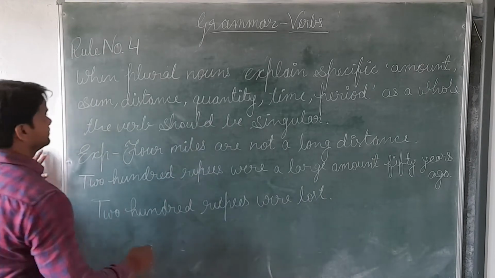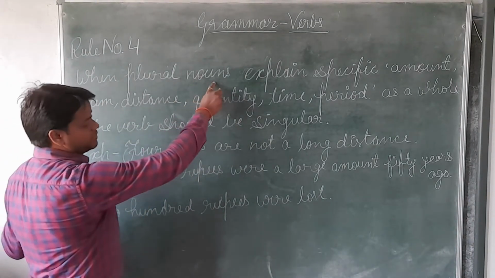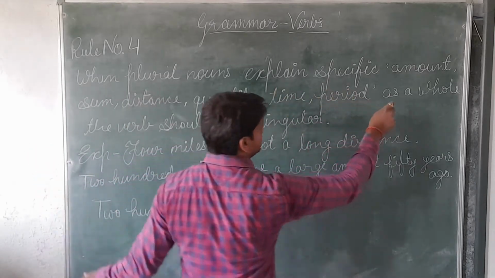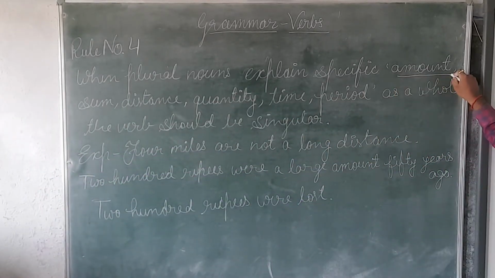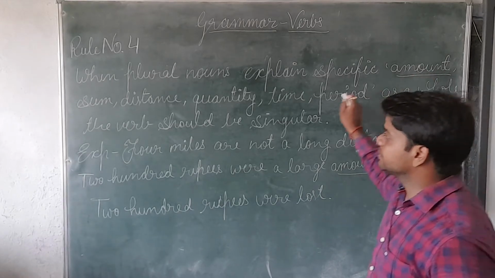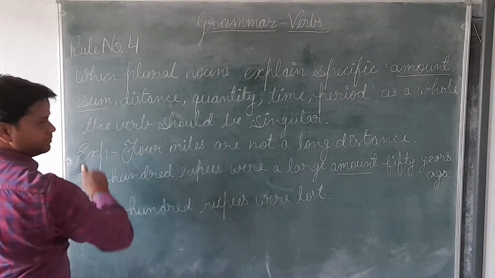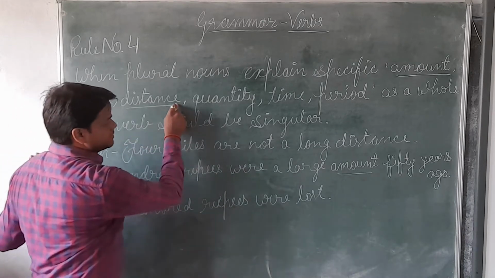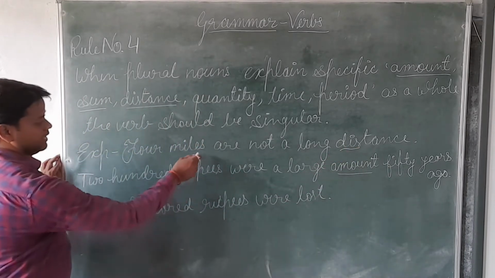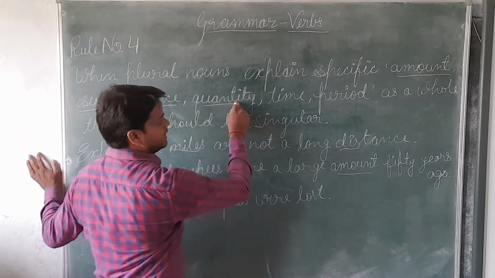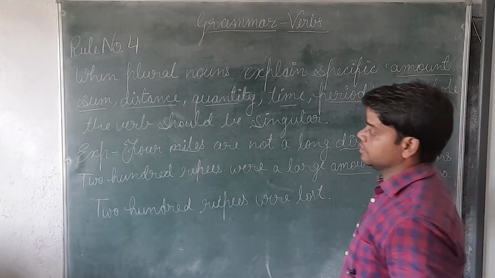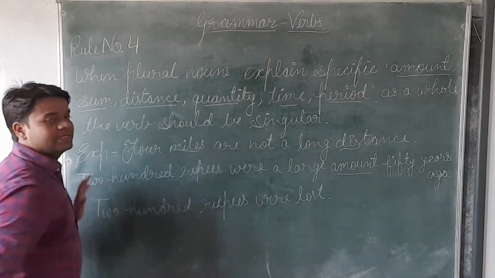It tells that when plural nouns explain a specific amount, look here, amount is used here, sum, distance, quantity, time, period, as a whole, the verb should be singular.